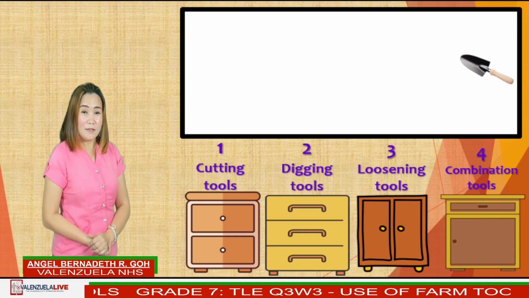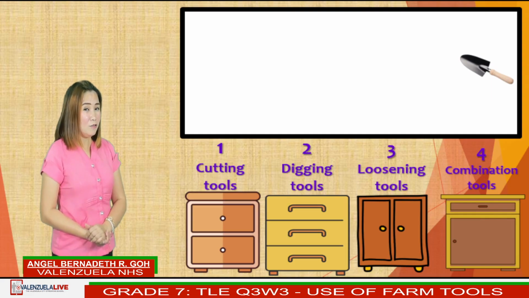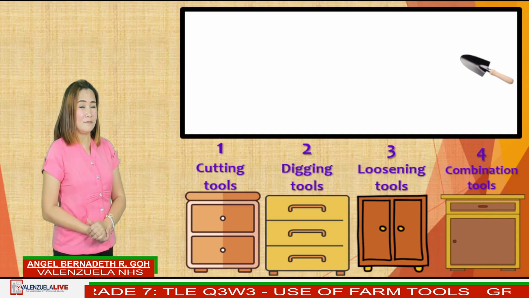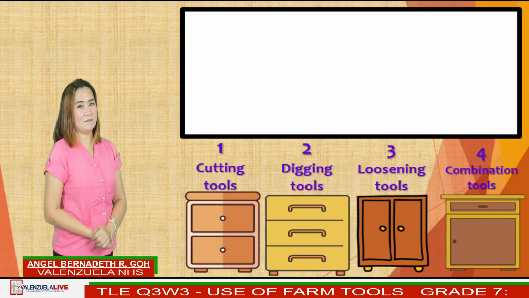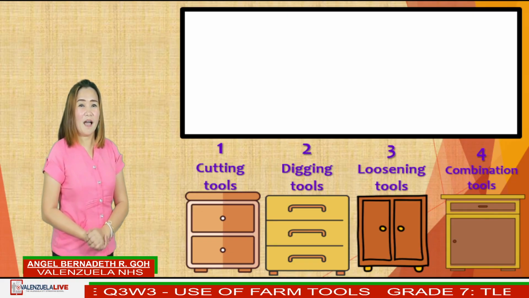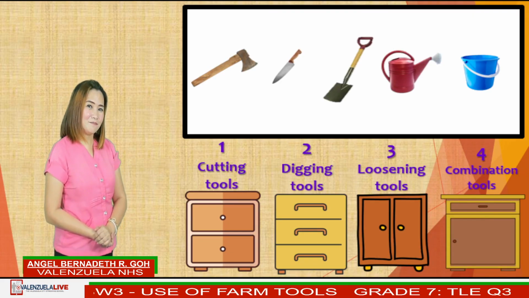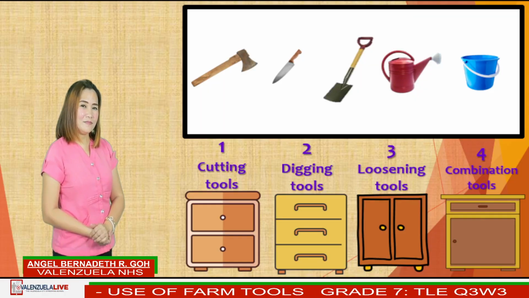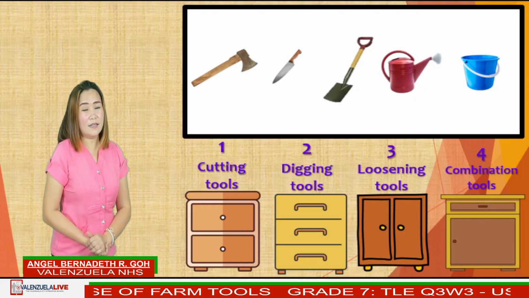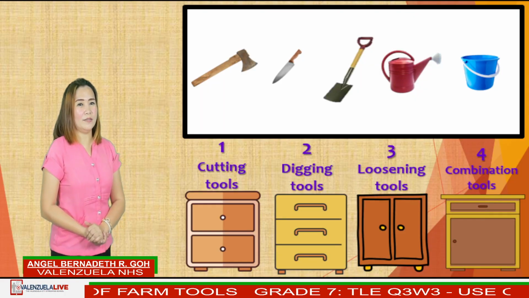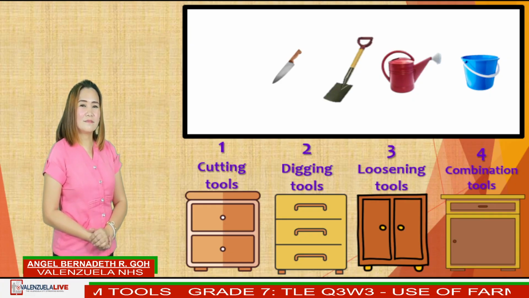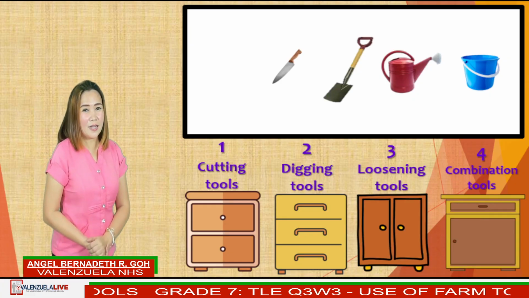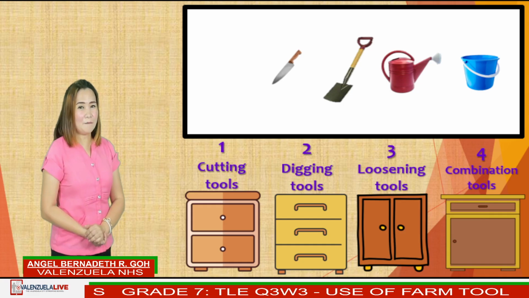Hand trowel, it is a loosening tool. Correct, in cabinet 3. Next we have axe, a cutting tool in cabinet 1. Knife, another cutting tool in cabinet 1.